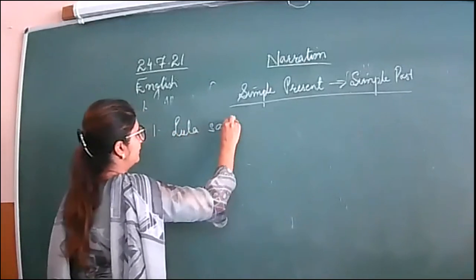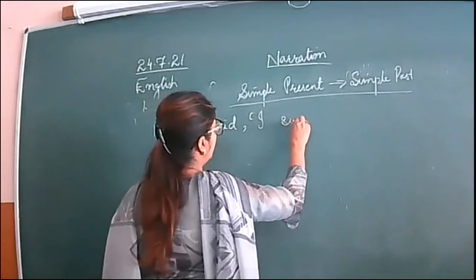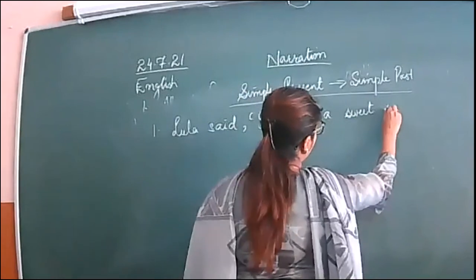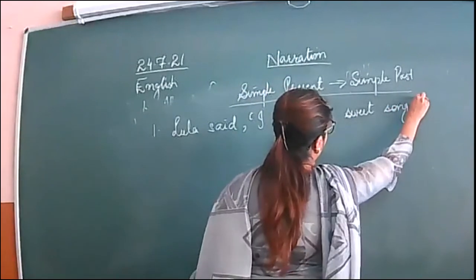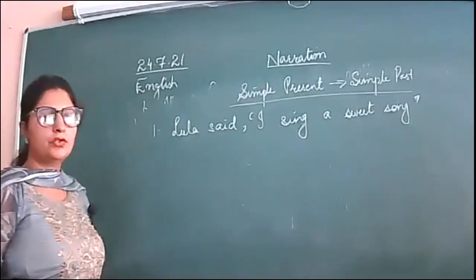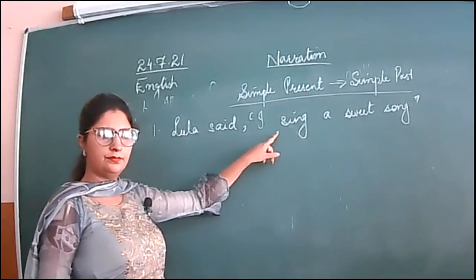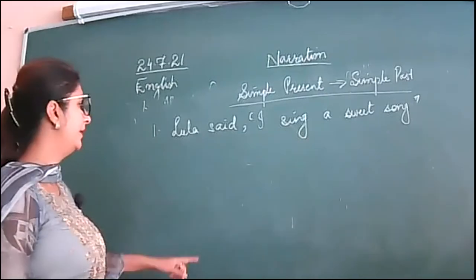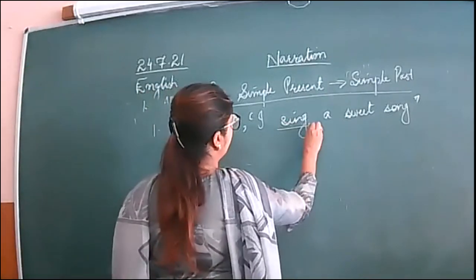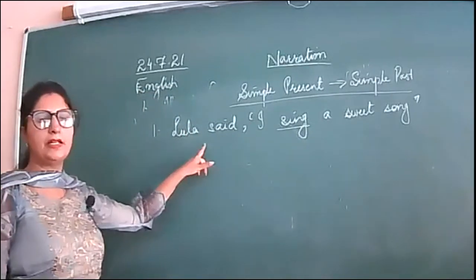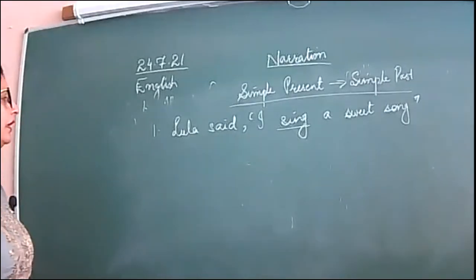Leela said that she sang a sweet song, because it is simple present tense, this will change into second form of the verb. So how it will change? Leela said that she sang a sweet song.